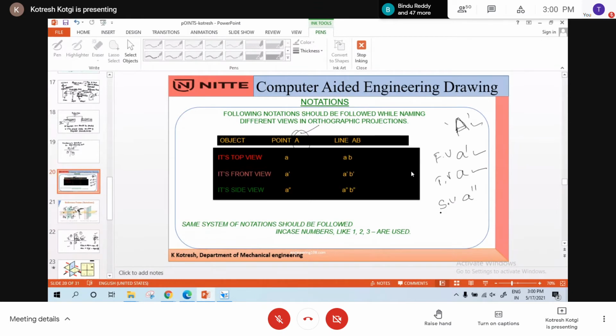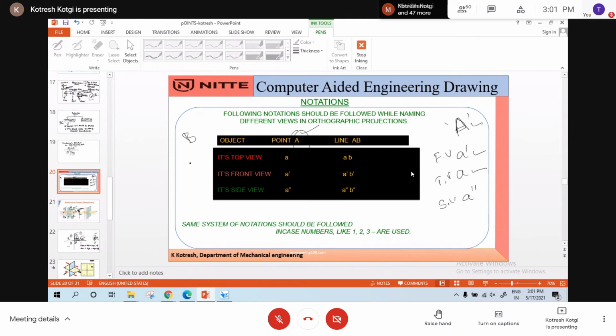If there is a point, say B, in space, how to denote it? Capital B. Am I right? Sir, repeat once again. Yes. How to name the different views, I am explaining.